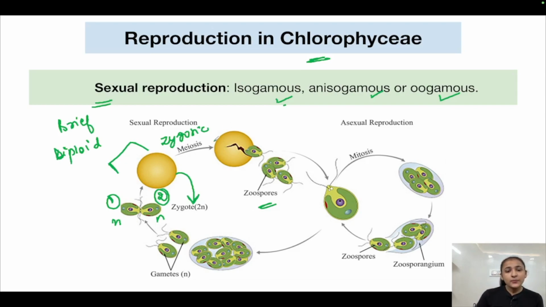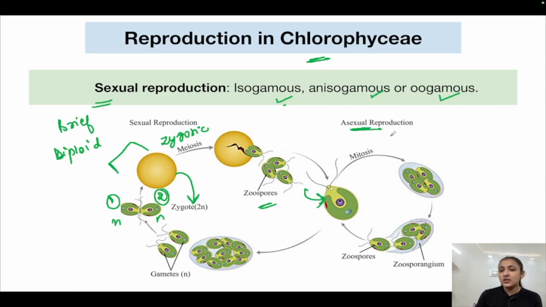Okay, so via the zygotic meiosis, various zoospores are being produced. The zoospores are capable of giving rise to the new parental organism, that is the new algae. Okay, so if it is following the asexual method of reproduction, it will undergo mitosis. Via mitosis it will produce various zoospores in the zoosporangium.